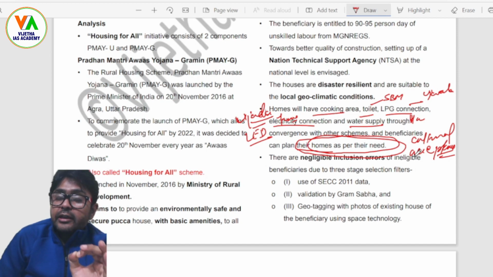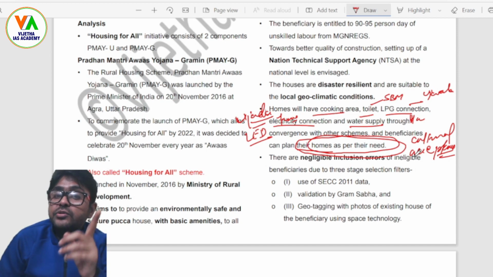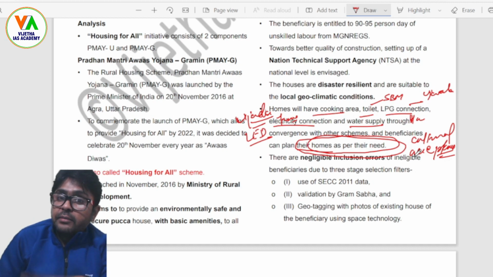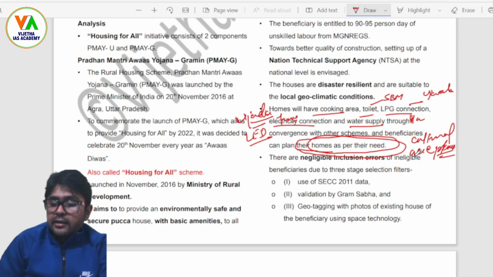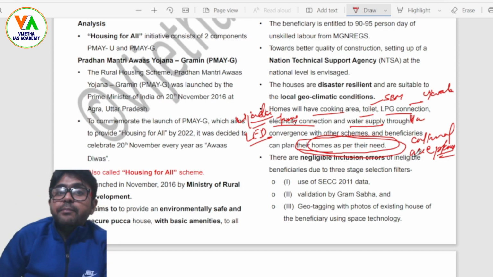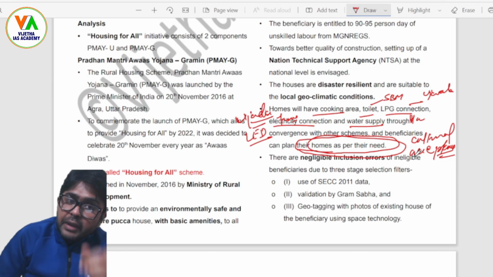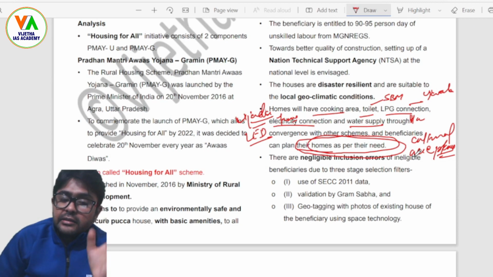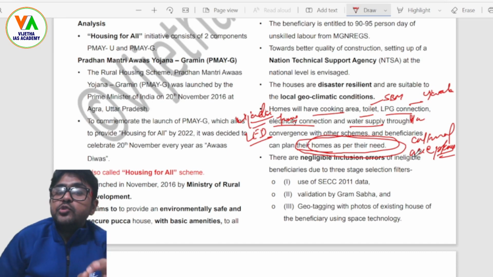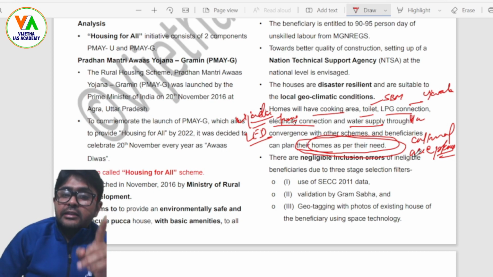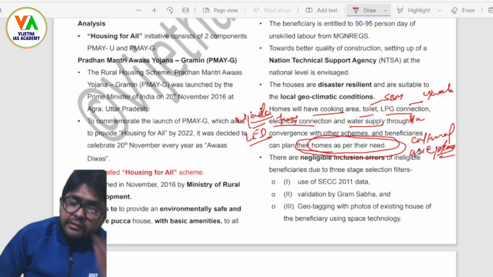According to one survey, or one progress report of 2016 on Indira Awas Yojana, which was basically taking a study from 2011 to 15, it was said that almost 35% of the houses built in the tribal regions remained empty. People, even after taking the registration in their name, did not go there to live, because they felt that houses were not built according to their cultural needs, their cultural acceptance. They never accepted that the toilets would be within the boundary of the house where the kitchen is also nearby, right?